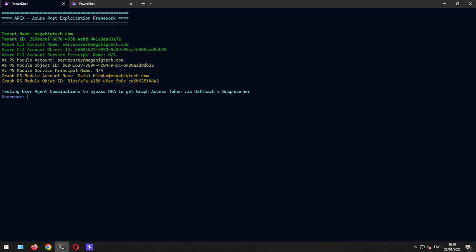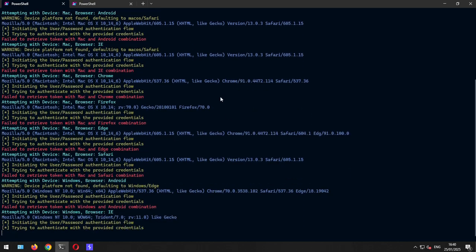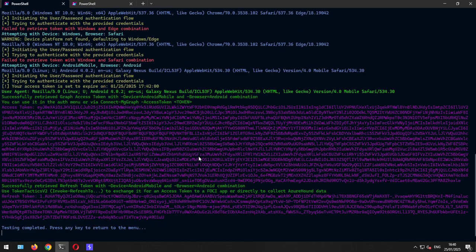But maybe Graph Runner can. So it's trying to authenticate to the Graph API, but it can do so by specifying a dedicated device and browser, building up a custom or tailored user agent. And that can, if the conditional access policy allows for it, be used to bypass it. So now it goes through all the different combinations for macOS, OS2, whatever it is. I think, if I'm not mistaken, that you did not include OS2.